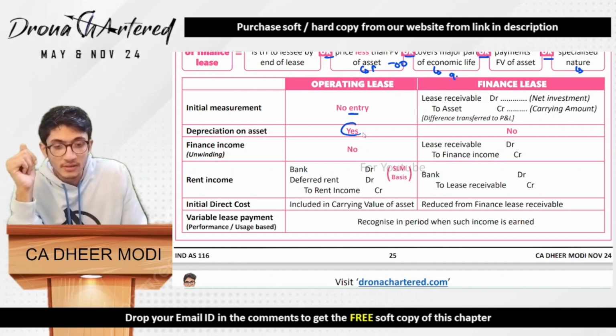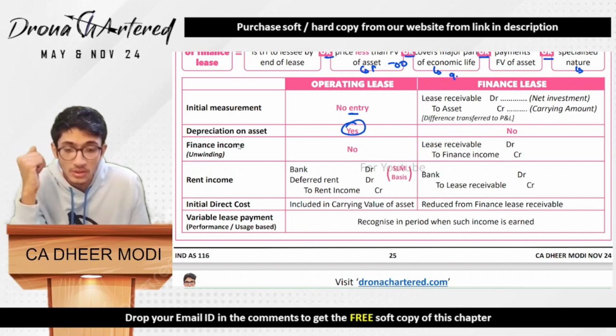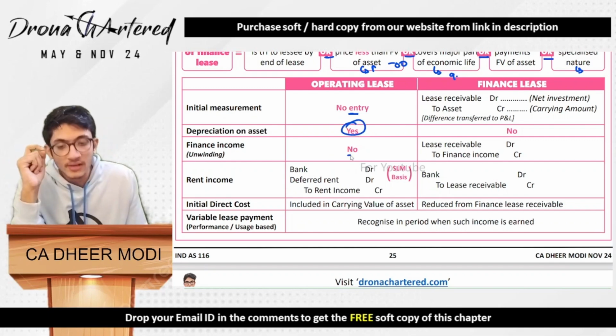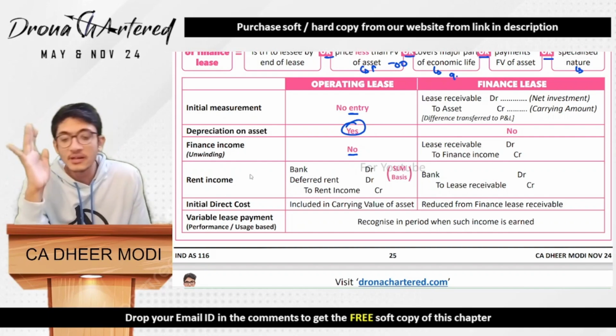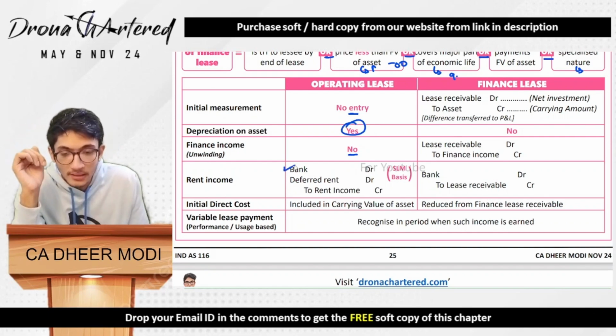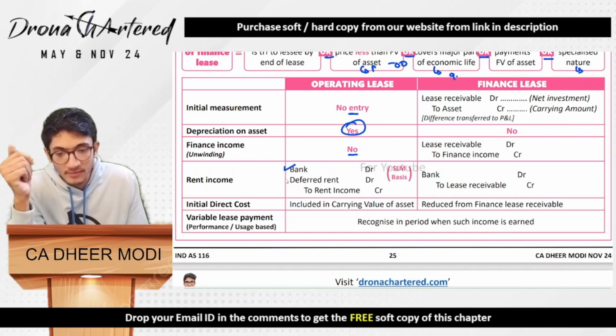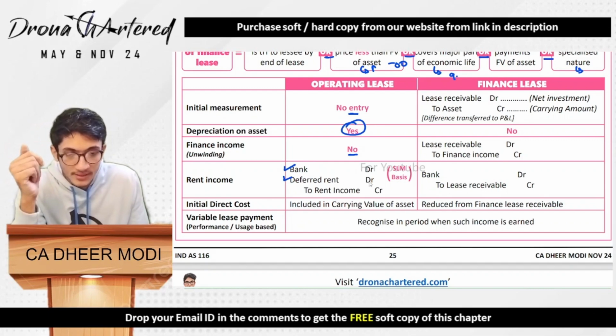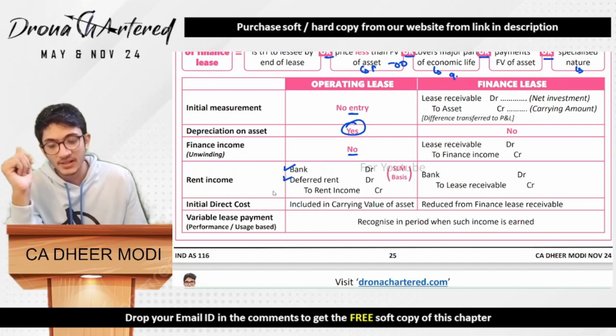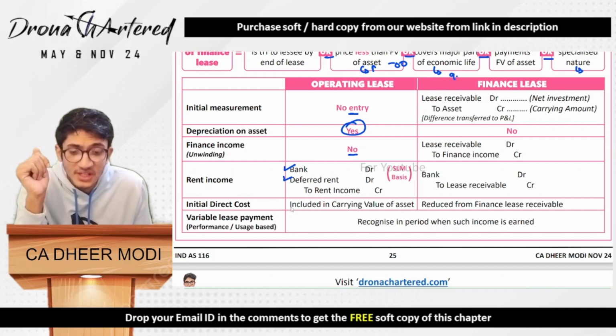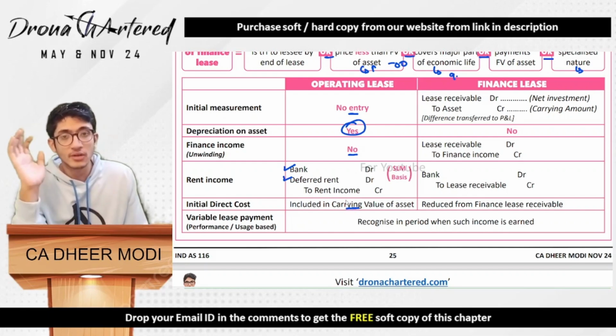Depreciation of the asset will be done for sure. Finance income unwinding will not be done. Any rent income that you receive will be as a bank account debit, because of course you are receiving it in the bank. Deferred rent account debit, and to rent income credit. Any initial direct cost will be included in the carrying value of the asset.